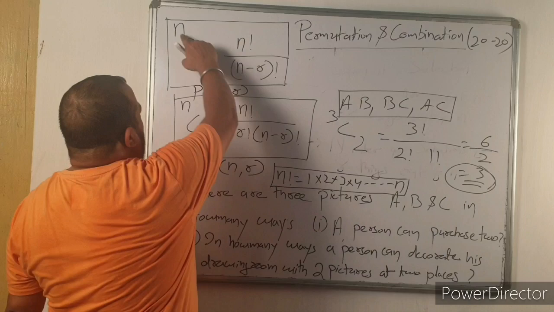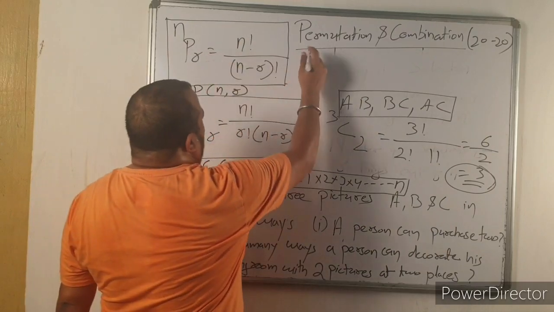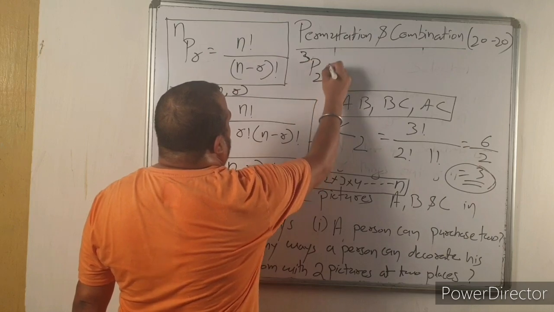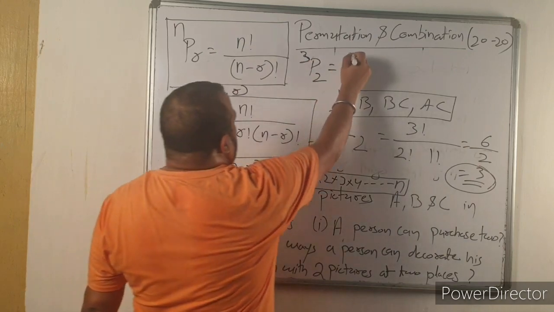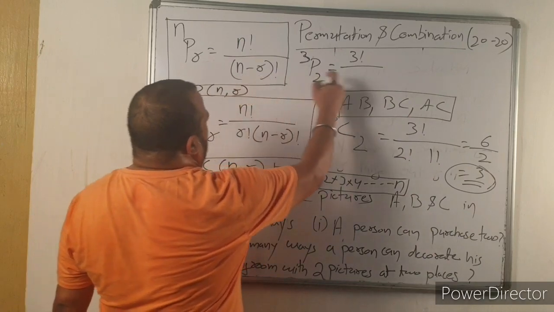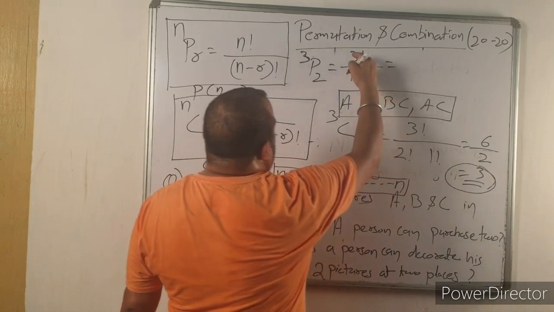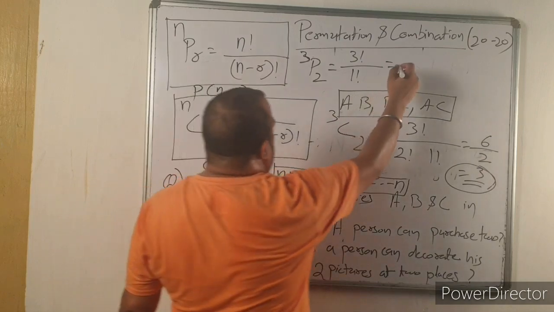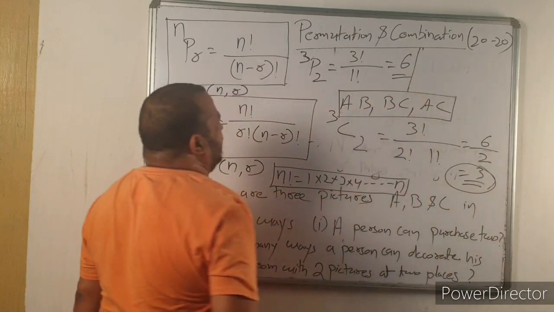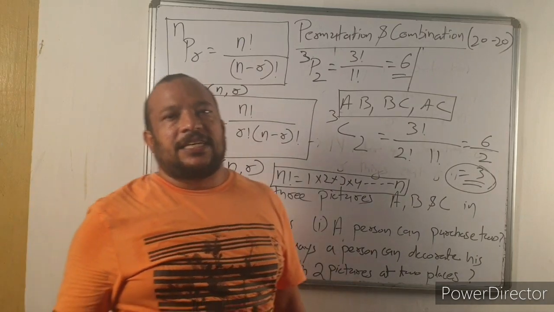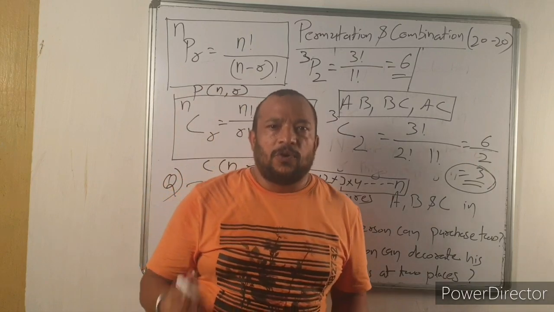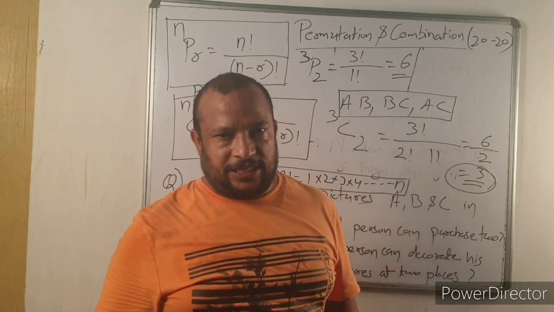So nPr, where the total number of things is 3. Out of that you have to arrange 2, so 3P2 equals 3 factorial divided by (3 minus 2) factorial, that is 1 factorial. The value of 3 factorial is 1 into 2 into 3, equal to 6. So in 6 different ways you can decorate your drawing room with 2 pictures.